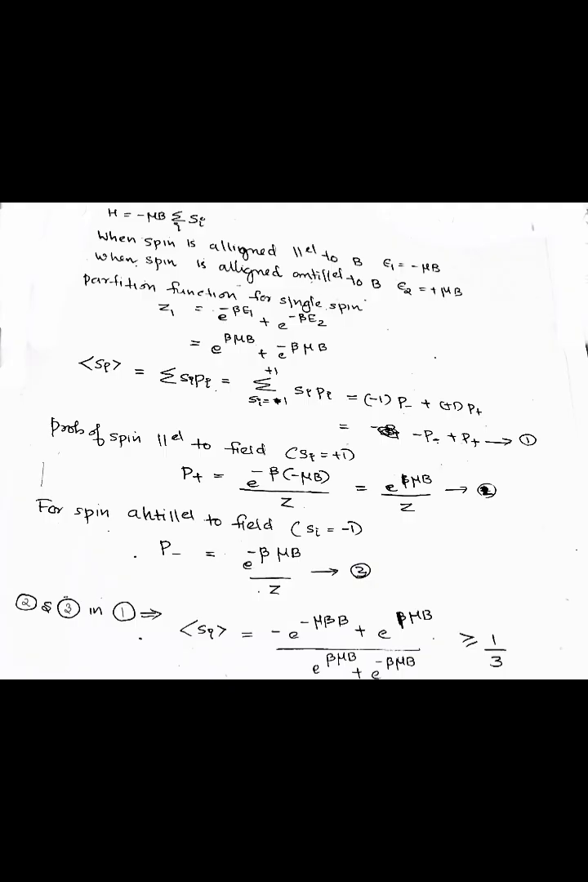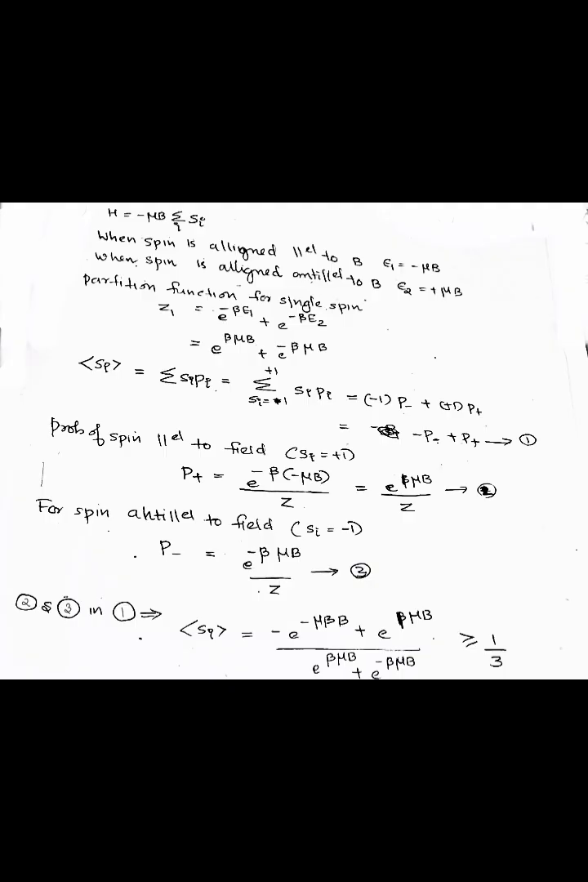The expectation value of Si is equal to summation over Si Pi, and this is equal to summation over Si equal to minus 1 to plus 1 of Si Pi, and this is equal to minus 1 into P minus plus 1 into P plus, which is minus P minus plus P plus. This is equation number 1. The probability of spin parallel to field, P plus, is equal to e raised to minus beta into minus mu B by Z, and this is equal to e raised to beta mu B by Z. This is equation number 2.